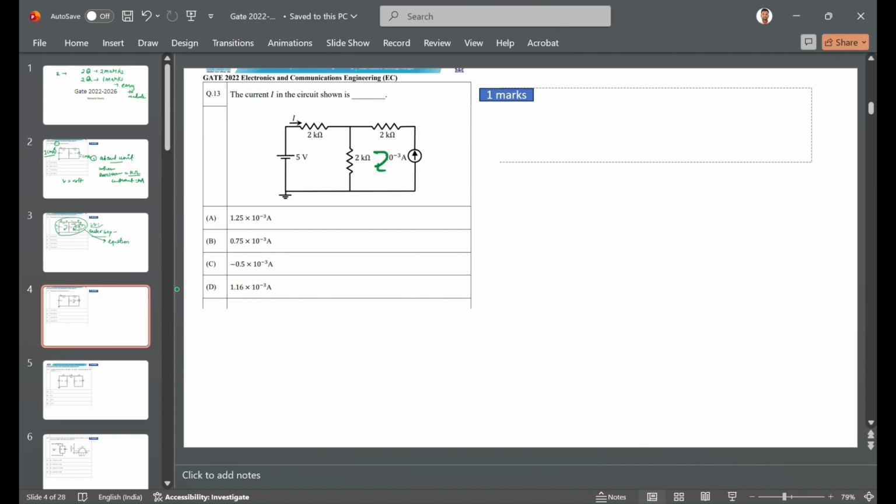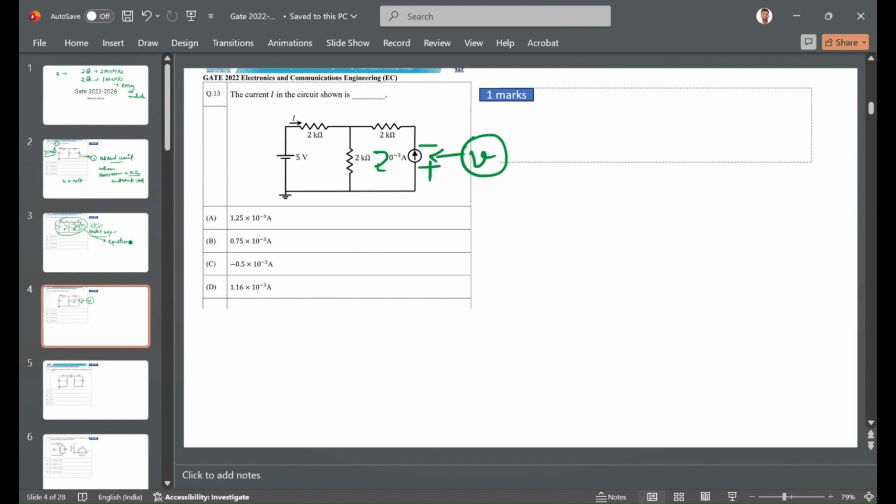I'm shifting to the next page because I've already written something on that page. If we follow this loop, then the same problem comes again, because we don't know the drop in this current source. So we have to take some variable, because any kind of source has some kind of voltage, and without assuming it we can't proceed to solve that circuit. So this is also not a good option, to go with this loop.